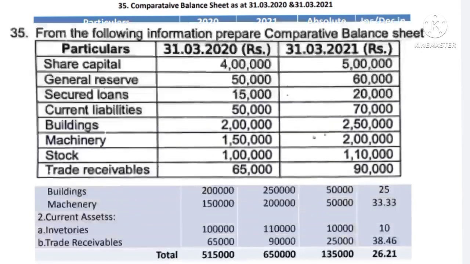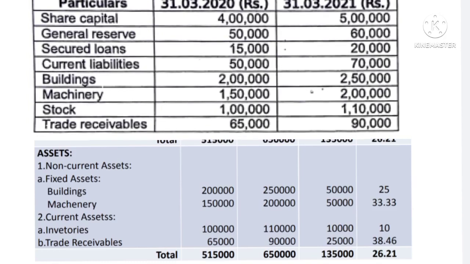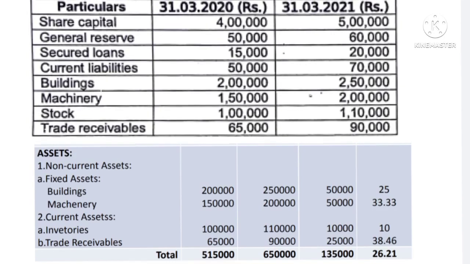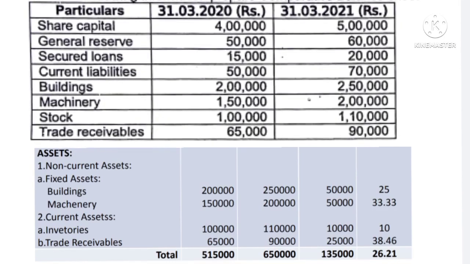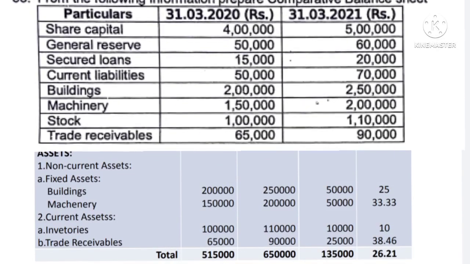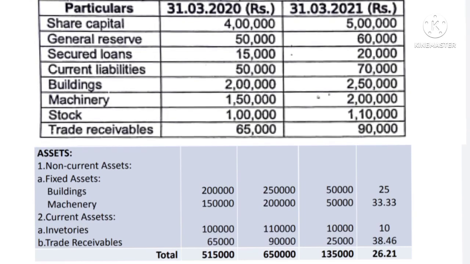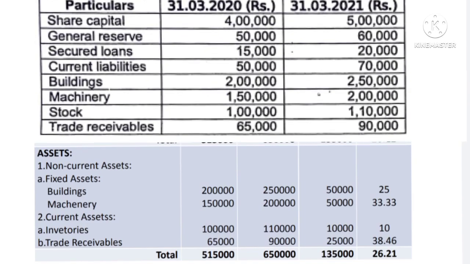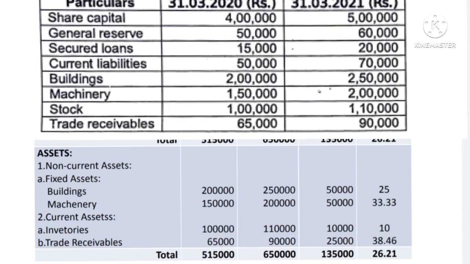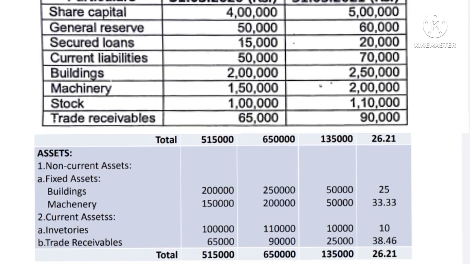Like with the liabilities side, on the asset side first you write the assets. Out of that, the first heading is non-current assets. In non-current assets, the first one is fixed assets. In fixed assets, the first one is tangible assets, that is the building. It was 2 lakh, now it is 2,50,000, so the absolute increase is 50,000. Machinery was 1,50,000, now it is 2 lakh, the absolute increase is 50,000. Under current assets, inventory was 1 lakh, now it is 1,10,000, so the increase is 10,000. Trade receivable was 65,000, now it is 90,000, so the increase is 25,000.